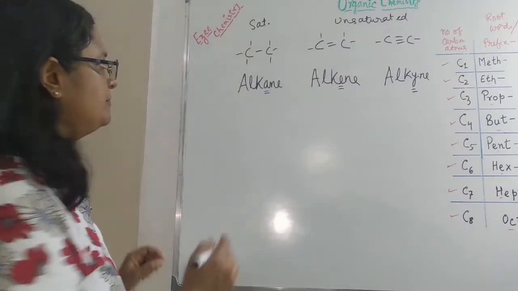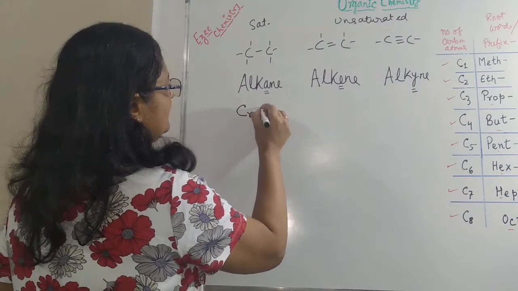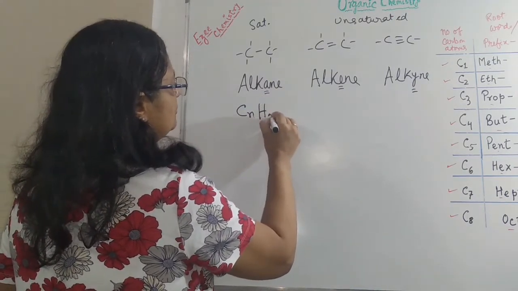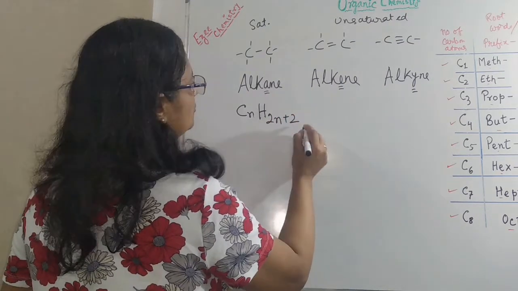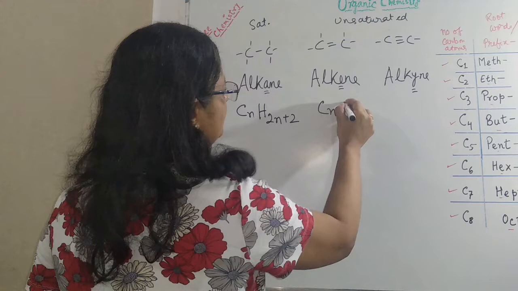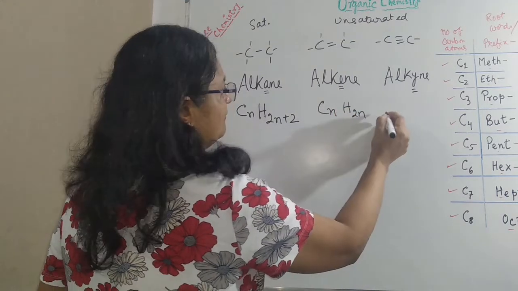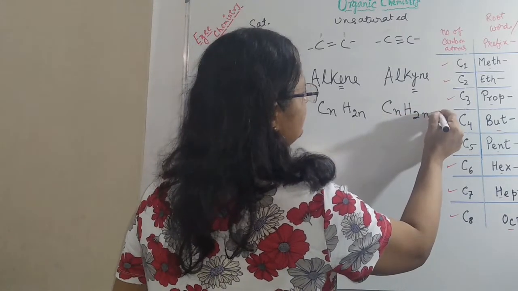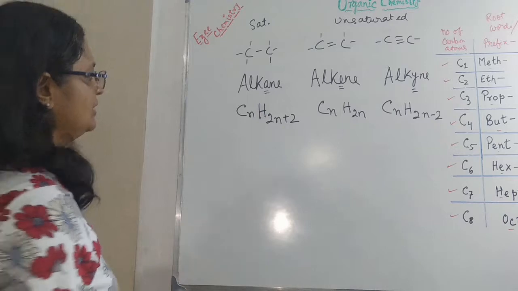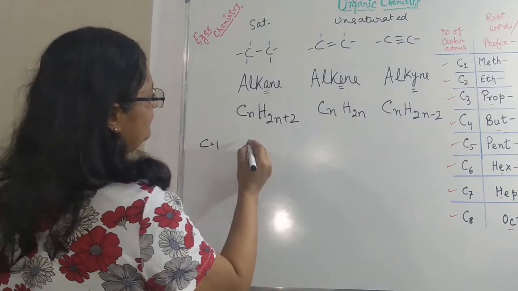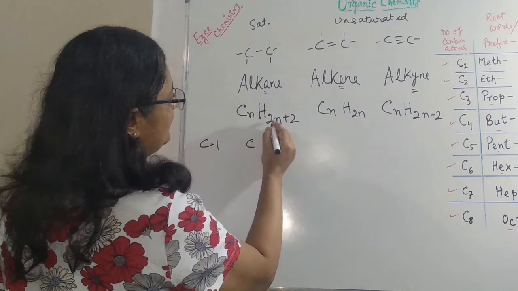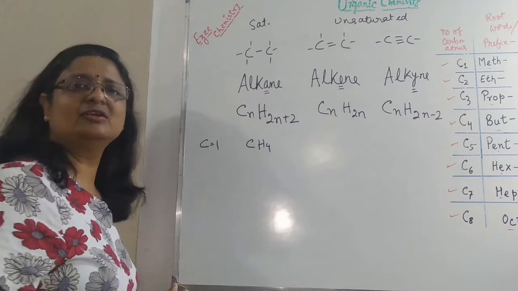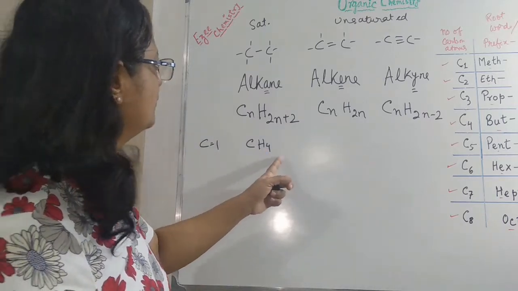What is the general formula? CnH2n+2. This is CnH2n, whereas this is CnH2n-2. What does that mean? When n equals 1, we will have C1 H(2×1+2), which is H4. For 1 we are not writing the number 1, so CH4.